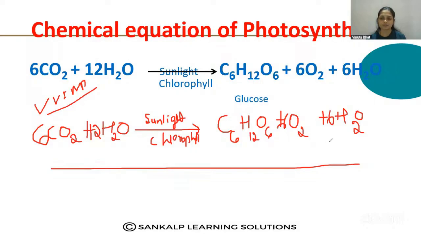Then if you compare the carbon, hydrogen and the oxygen, the number is the same on the left side of the reaction, that is before the arrow mark and after the arrow mark. Okay, so this is the balanced chemical equation of photosynthesis.